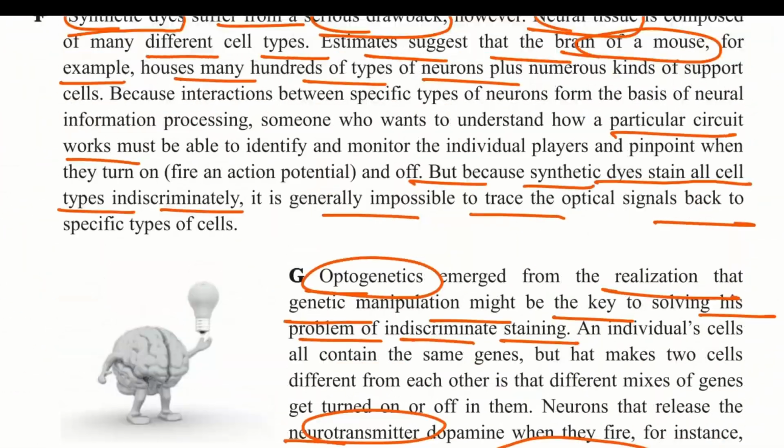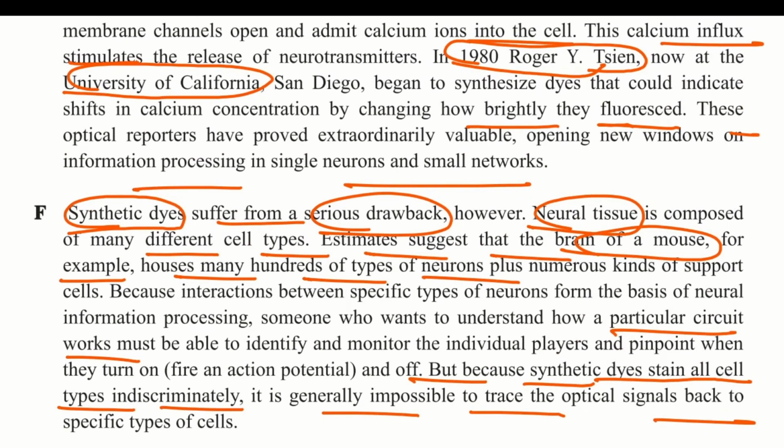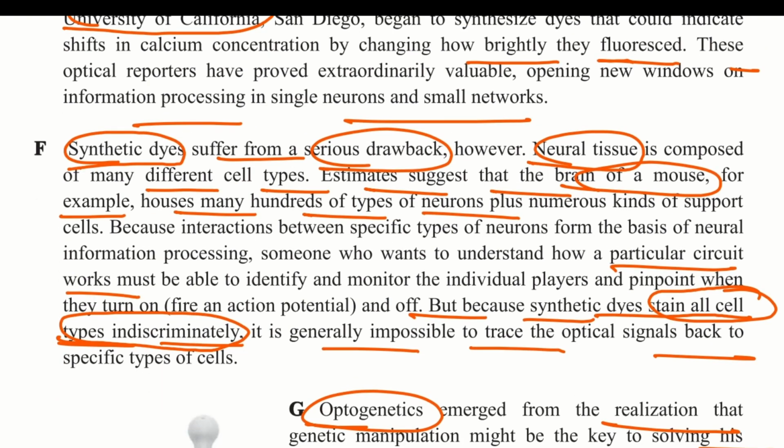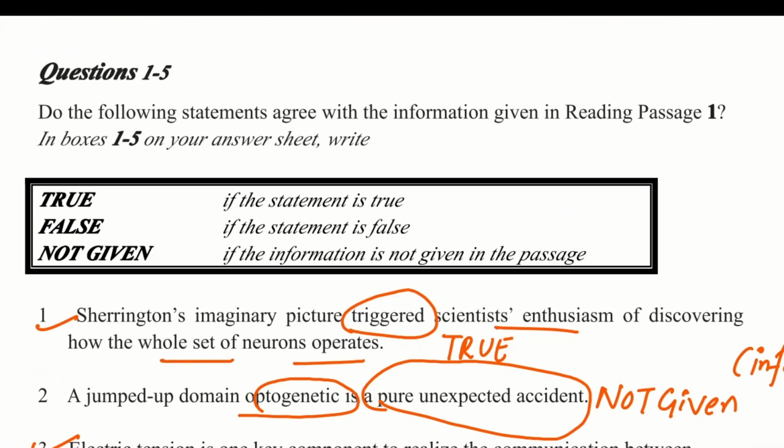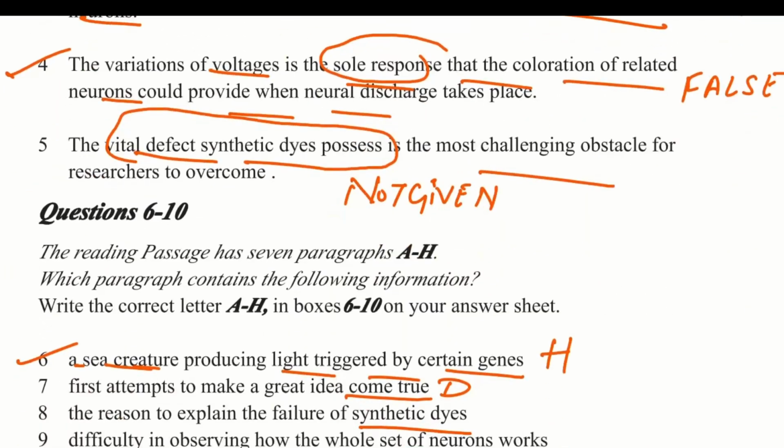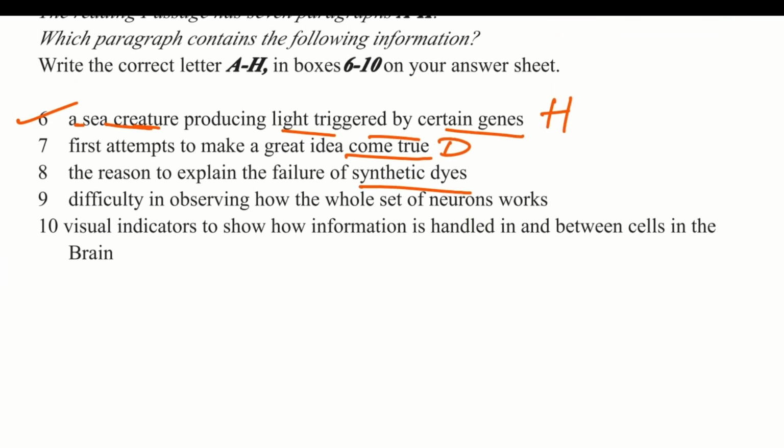That is in F paragraph. Synthetic dyes suffer from a serious drawback: synthetic dyes stain all the cell types indiscriminately. So this is the mentioned drawback, why they fail with synthetic dyes. So the mention is in F paragraph.